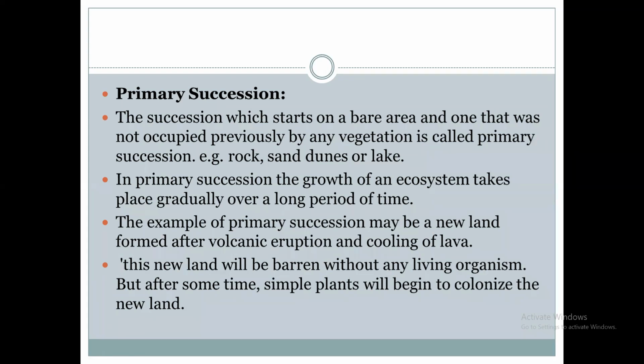In primary succession, growth of the ecosystem takes place gradually over a long period of time. For a certain period of time, the growth of the plants may occur. It is known as primary succession.